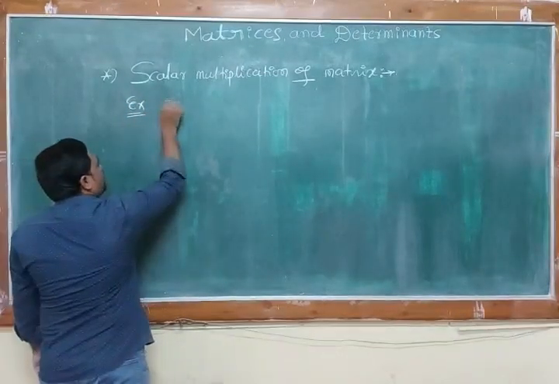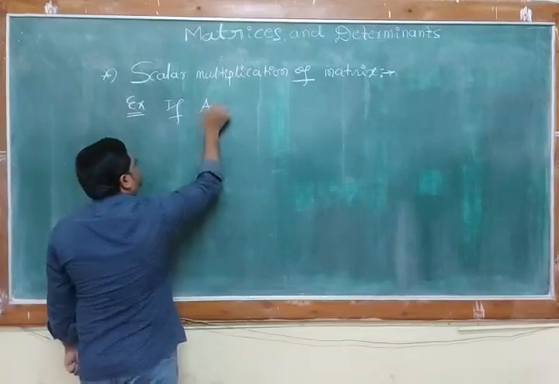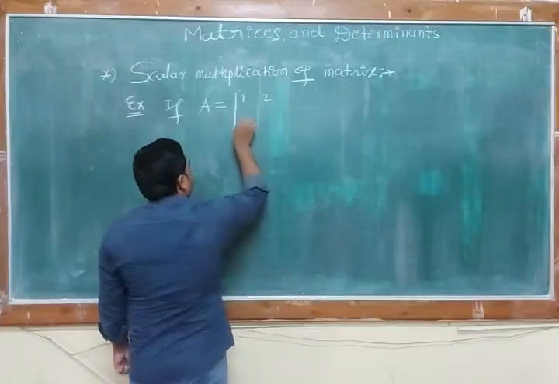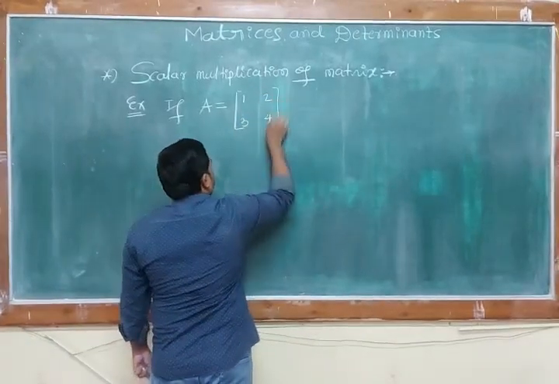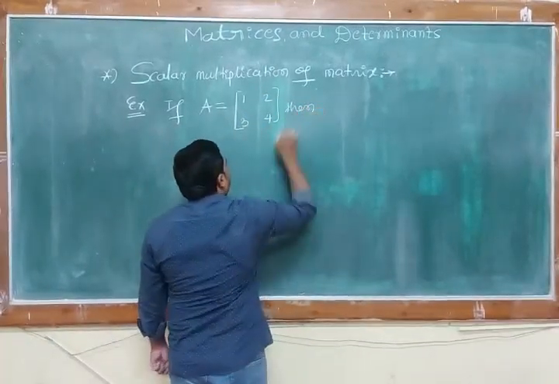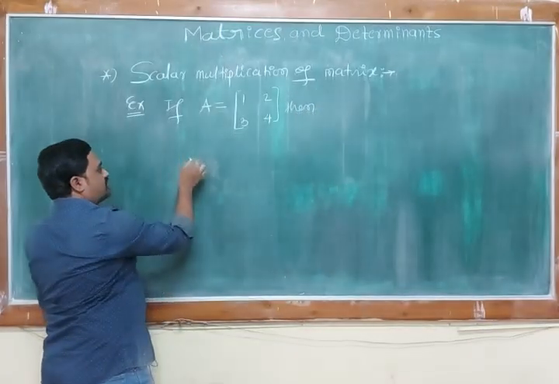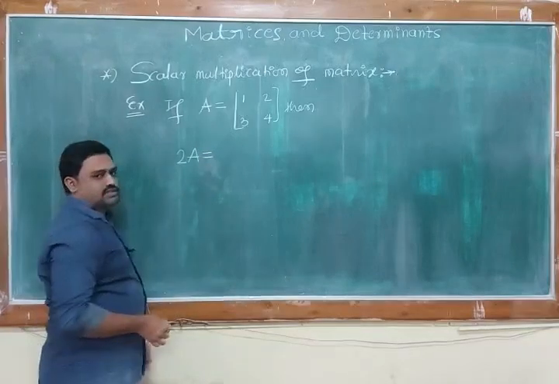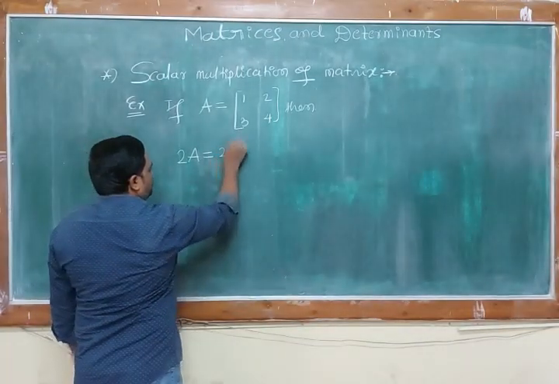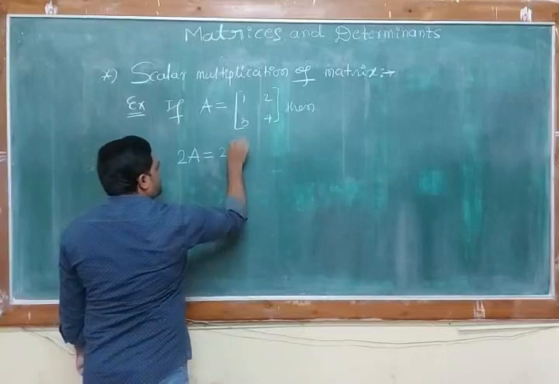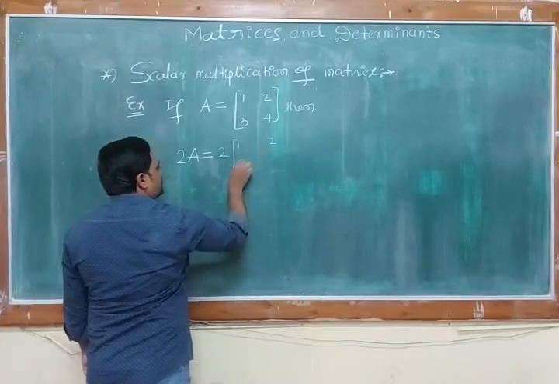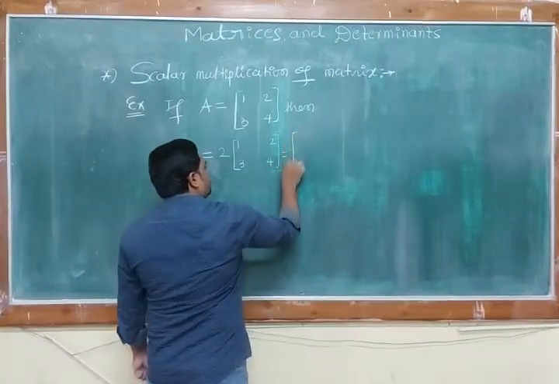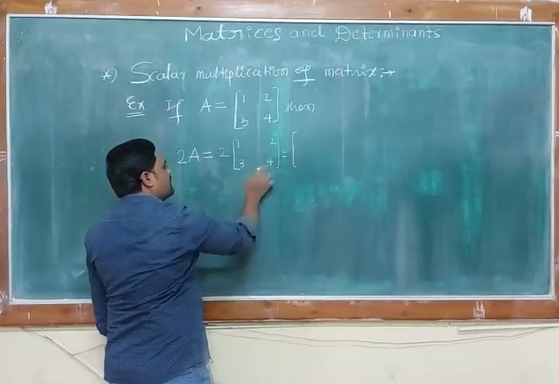If A is equal to the matrix 1, 2, 3, 4, then scalar multiplication of the matrix, that is 2A. How do we find 2A? Quite simple. 2 into the matrix A, 1, 2, 3, 4. Now what we do is multiply each element of matrix A by 2.